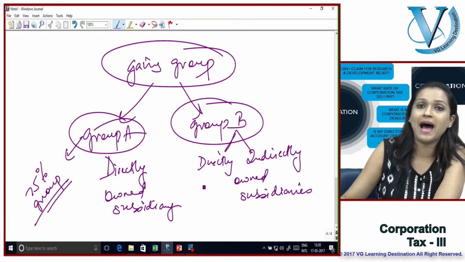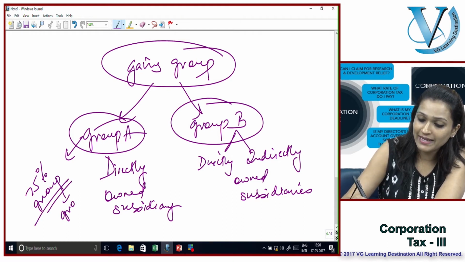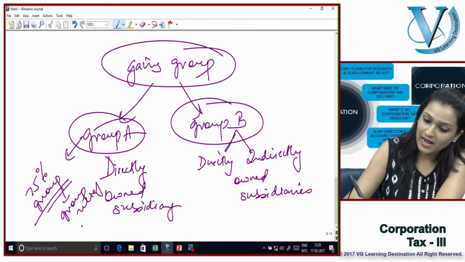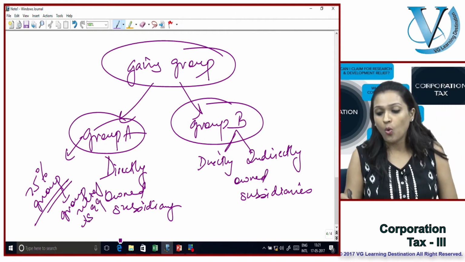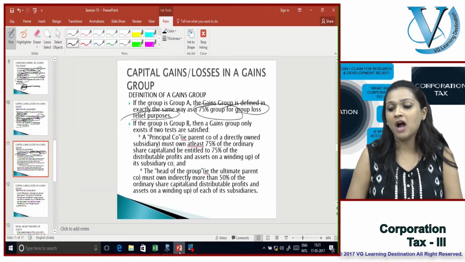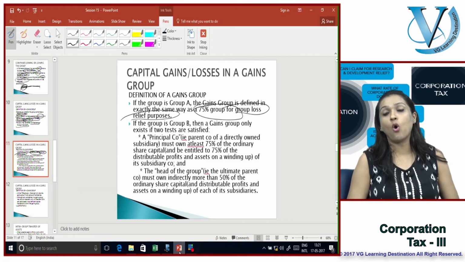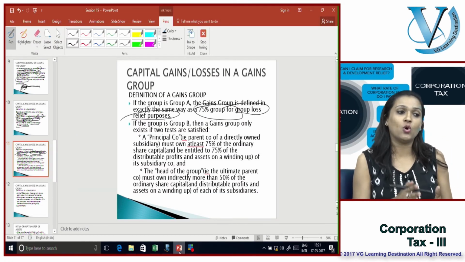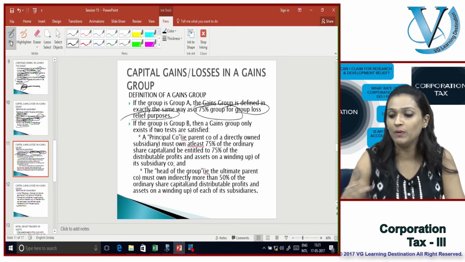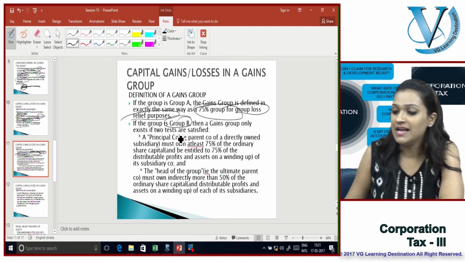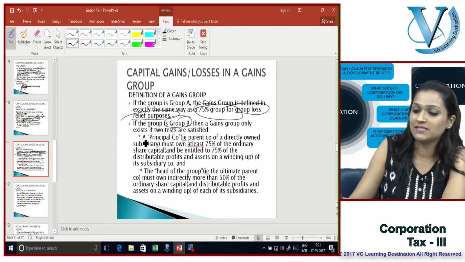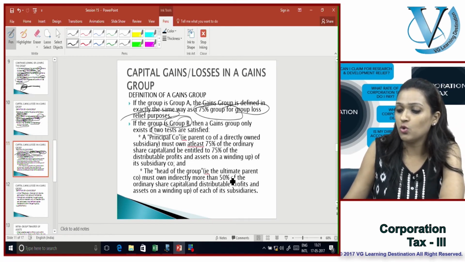The similar way I set off my group relief under section 99. What happens when, apart from directly owned subsidiaries, I also have indirectly owned subsidiaries?